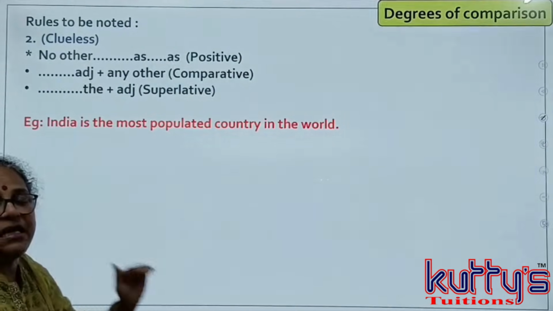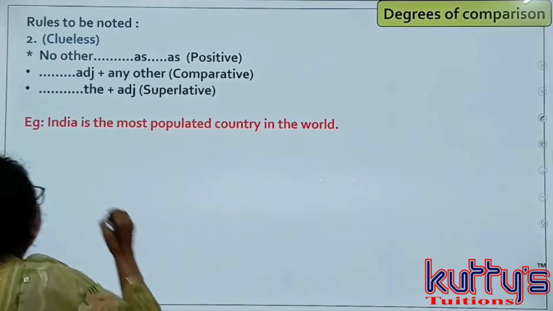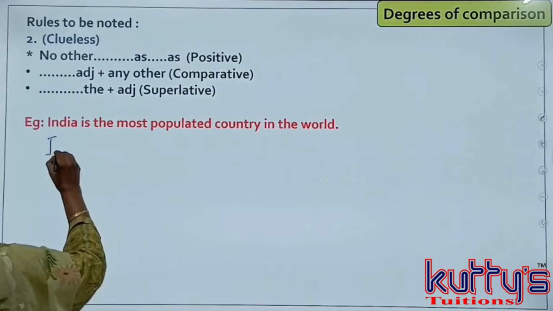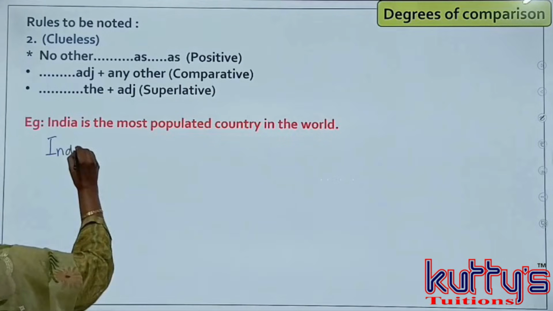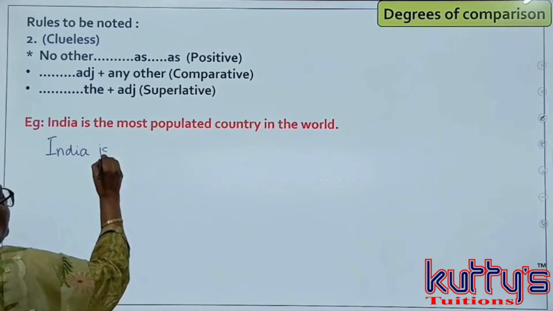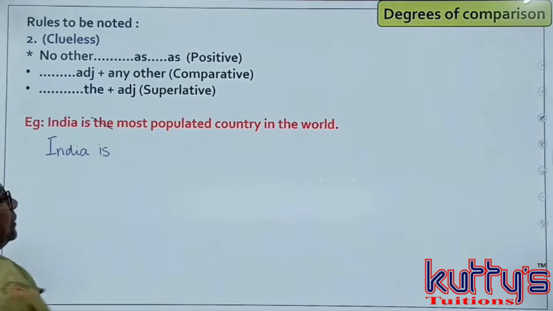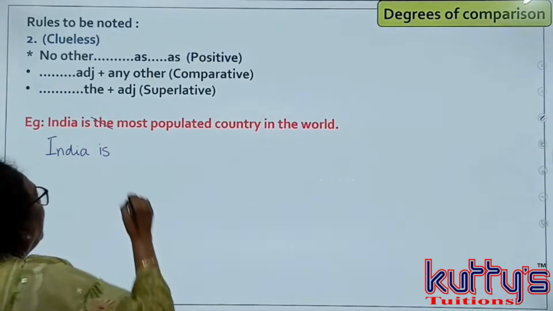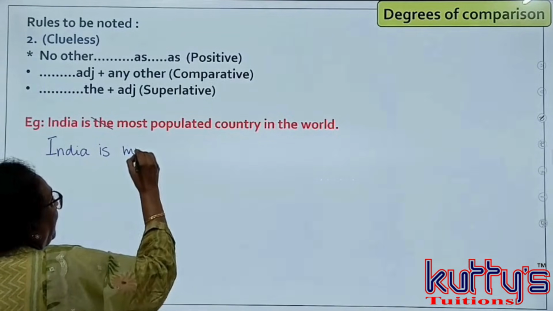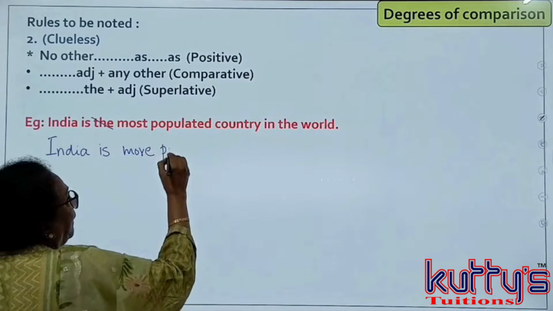It is always easy to start with the comparative degree. Let us copy this as it is. India is, you cut the, most populated becomes more populated. Is more populated.